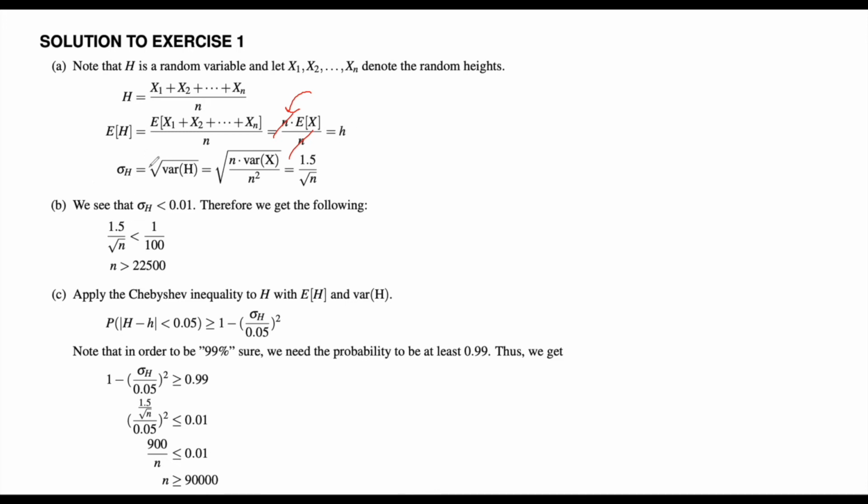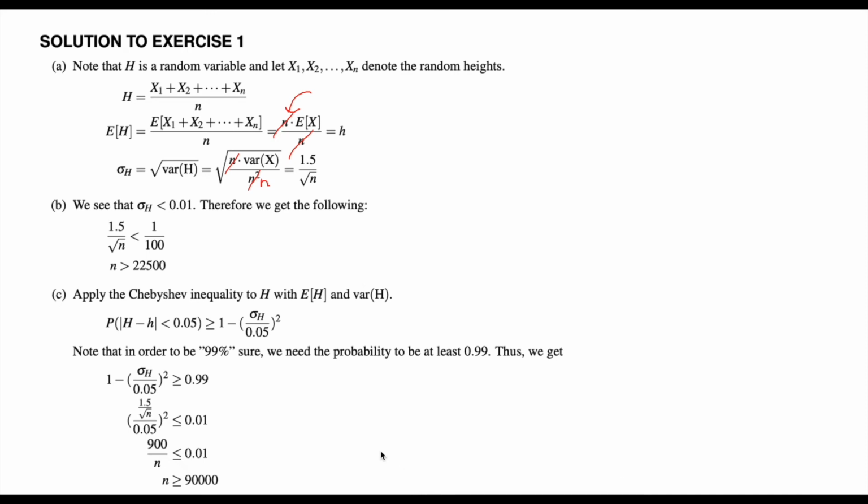As for the standard deviation of big H, we can rewrite that as the square root of the variance of H, which again can be rewritten as the square root of n times the variance of X over n squared. So let's simplify the n's again. We're left with the square root of n in the denominator, and we're left with the square root of the variance of X in the numerator, which we know is just the standard deviation, which is 1.5.